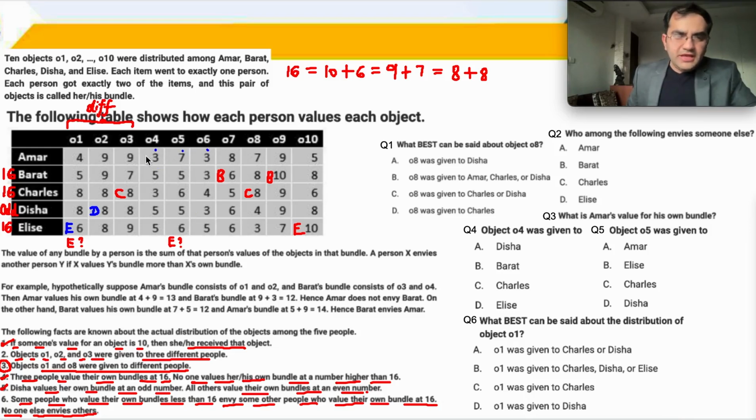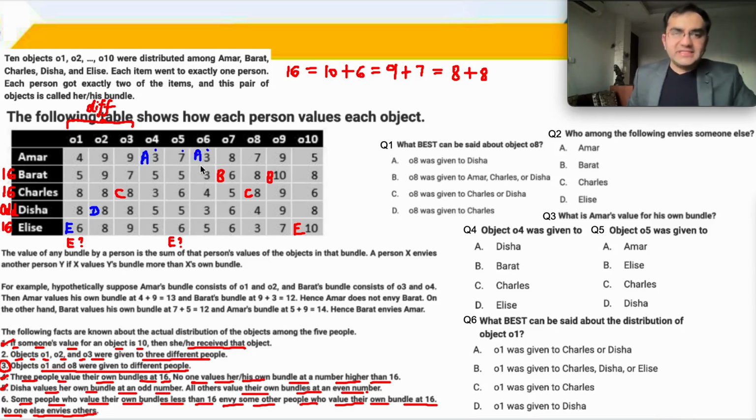So basically 3 plus 7, A cannot be 10. I told you this is a complicated set. If A is 10, then A is envying D, that is not allowed.